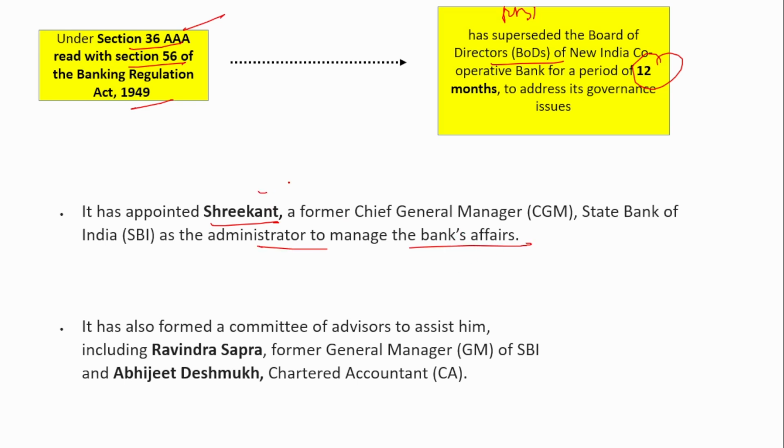He will be accompanied by a committee which includes Ravindra Sapra, the former GM of SBI, and Abhijit Deshmukh, a chartered accountant. These people will now address the governance issues. Remember the name Srikanth, the former CGM of State Bank of India, and the bank here is the New India Cooperative Bank.